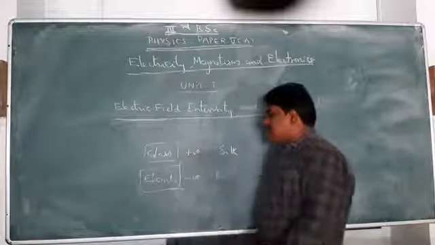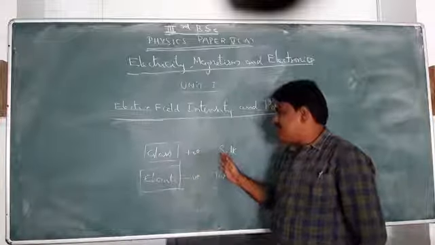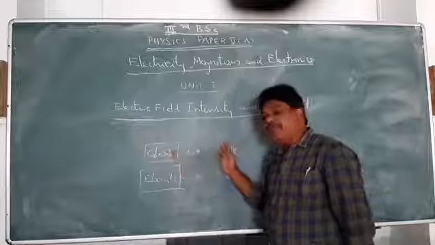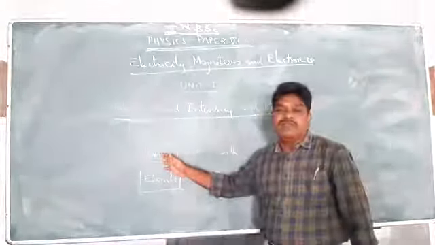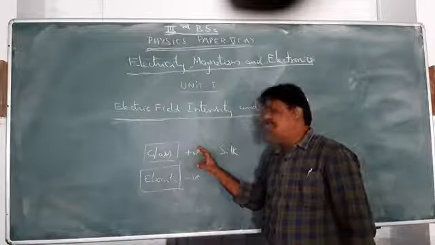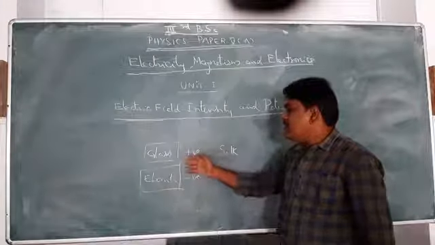The same glass rod acquires positive charge when it is rubbed with silk. But if you rub this same glass rod with a material other than silk, then the glass rod may not acquire positive charge. That means it is a standard combination. We cannot change the silk material and still get a positive charge.